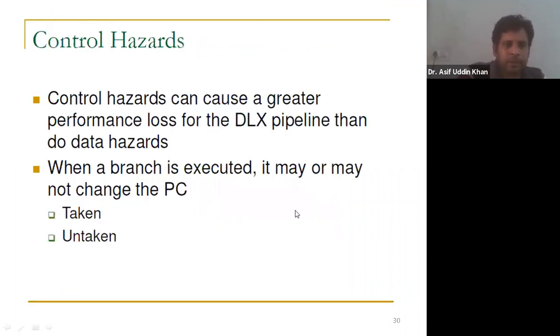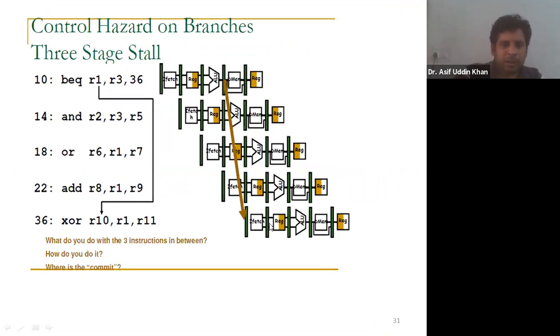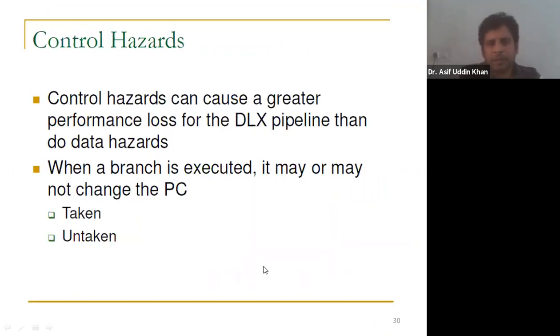Then the last hazard is your control hazard, and this is caused in the branch instructions. This control hazard is more harmful than the other two hazards, that is your data hazard and structural hazard. This happens in the branch instructions, and it is caused by the delay between the fetching of the next instruction and the branch decision.